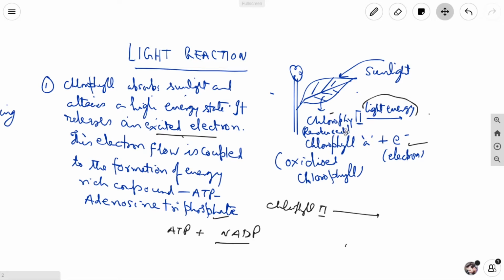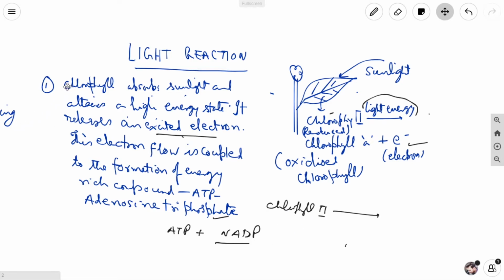Now, chlorophyll 2 contains chlorophyll A. Chlorophyll A is reduced, because with the help of sunlight, electrons are emitted. These electrons combine with the chlorophyll, and chlorophyll A is oxidized. Chlorophyll 2 is oxidized, and it produces ATP and NADP.